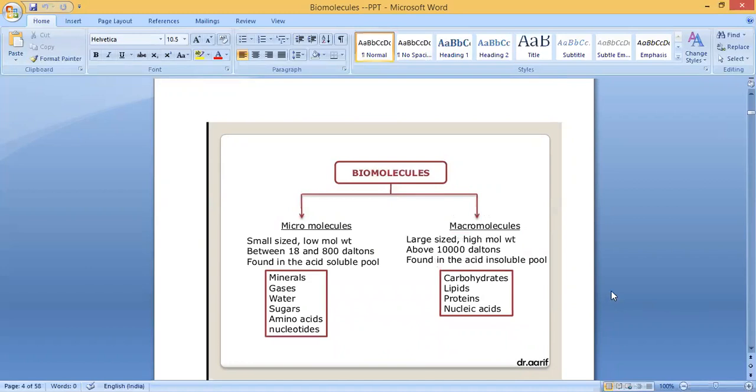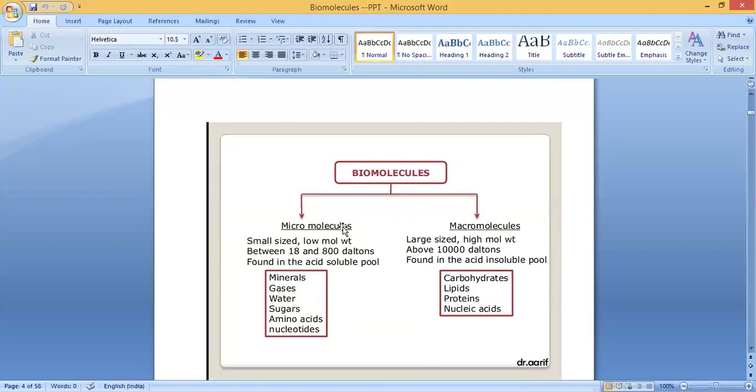Then again, these biomolecules we are going to divide into two groups based on their size. One is micromolecules, the second is macromolecules. Micro means small, macro means large, right? Micromolecules are small sized, with low molecular weight between 18 and 800 daltons. They are found in the acid soluble pool. Macromolecules are large sized, with high molecular weight, above 10,000 daltons, found in the acid insoluble pool.